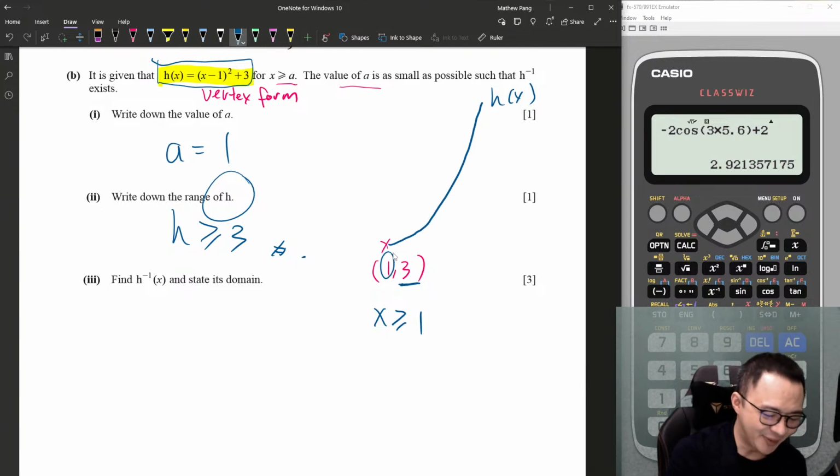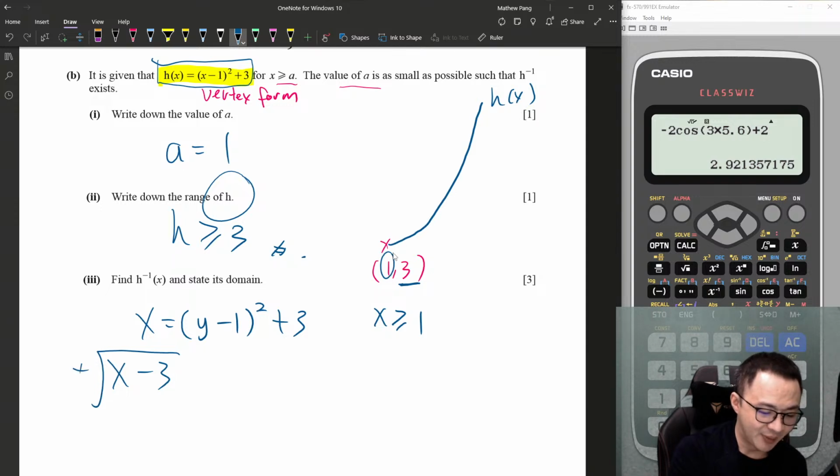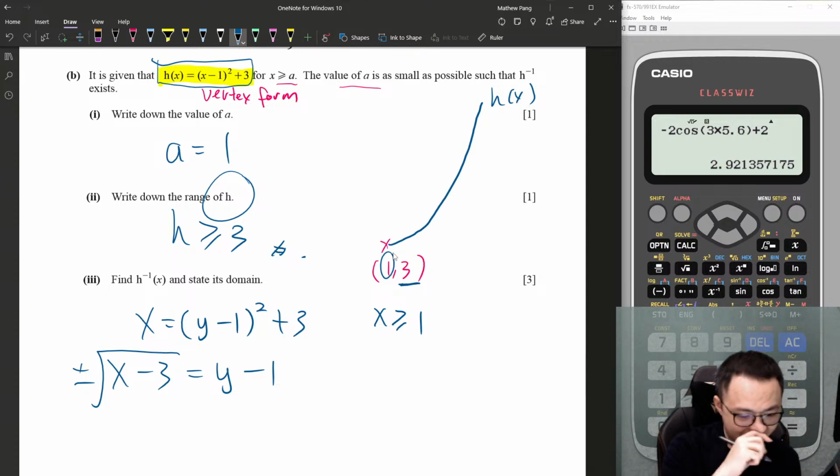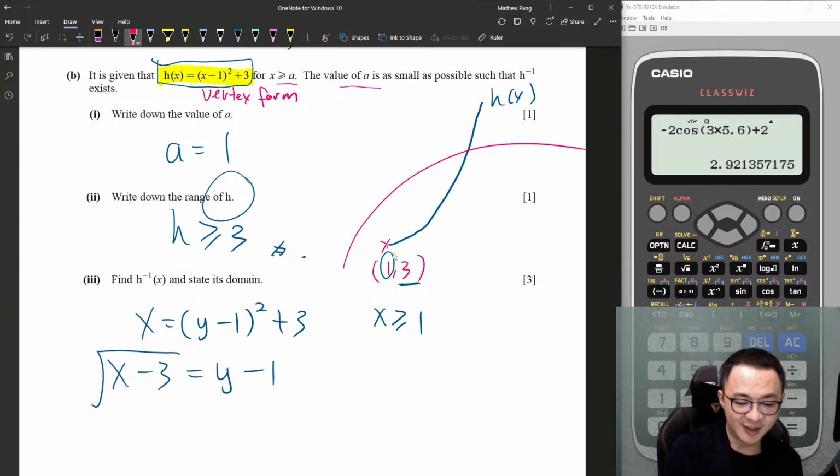So I make h(x) become x, and then this one become y, and then I make y the subject. So this is x minus 3, square root it, got plus minus, equals y minus 1. In this case, I will not take plus minus. I will just take the positive one. Because why? For this one, they will only reflect like this, isn't it?